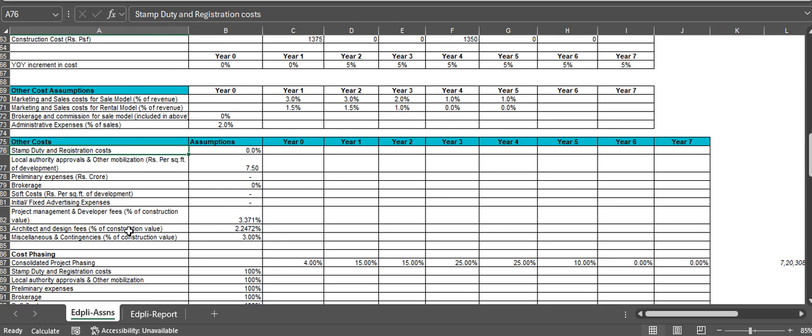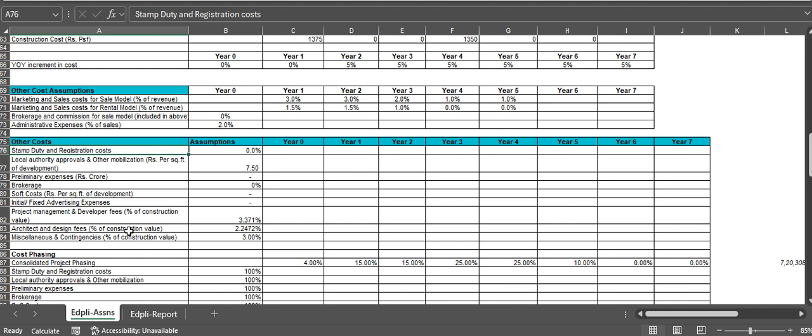So in the earlier video we discussed the assumptions for the real estate sector, and in this video we are going to discuss the other cost assumptions for the particular sector. Let's say the marketing and sales cost for the sales model is 3% and the year on year expenses are 1%, etc. Then these are the marketing and sales costs for the rental model. It's 1.5% and the 1% is a 0% is also there.